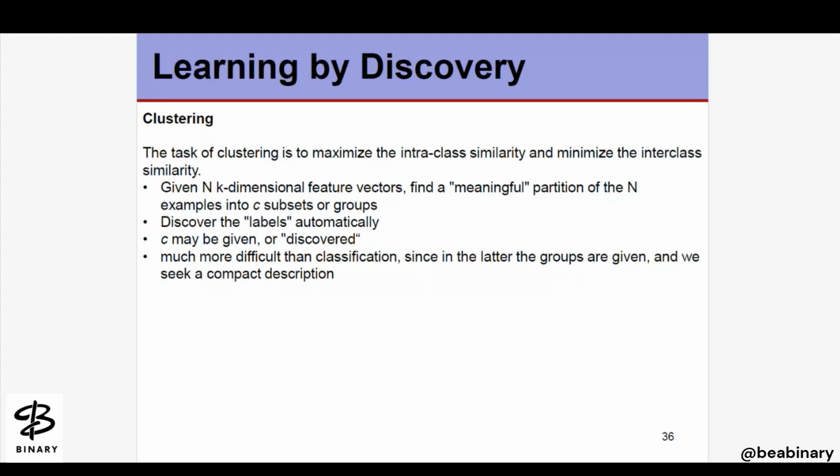So given n k-dimensional feature vectors, find a meaningful pattern of the n examples into C subsets or groups, and discover the labels automatically. C may be given or discovered, and it is much more difficult than classification, since in the latter the groups are given and we seek a compact description.